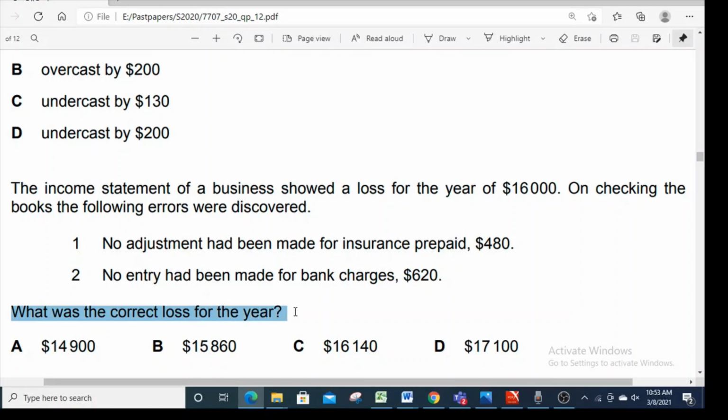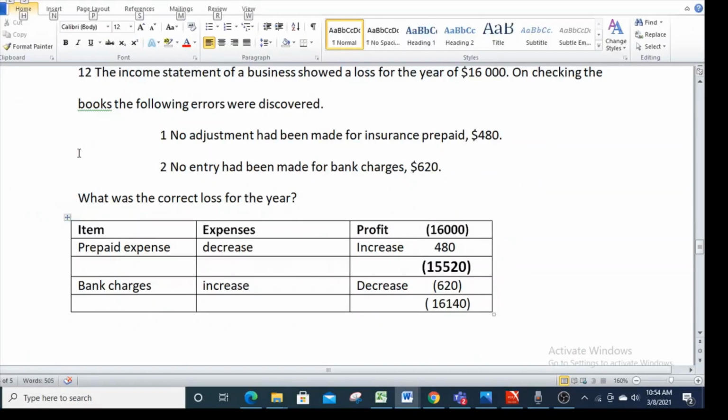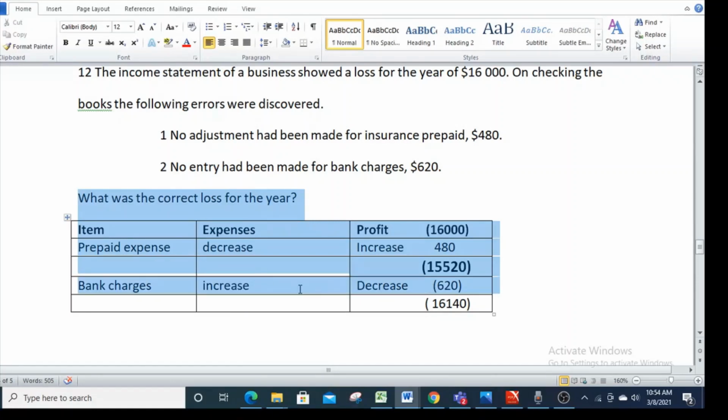To attempt such an MCQ, my strongest recommendation is not to do it on calculator. Rather, show your working and then reach to the answer. Like here, I have drawn this table. Of course, in order to explain you properly, this is done quite neatly. In examination, you are not expected to spend so much time on this, but you still have to do working